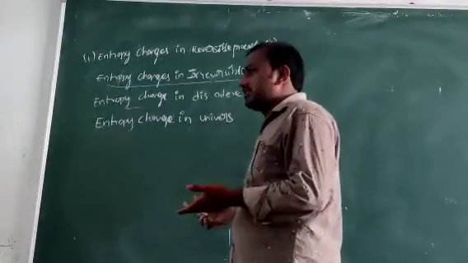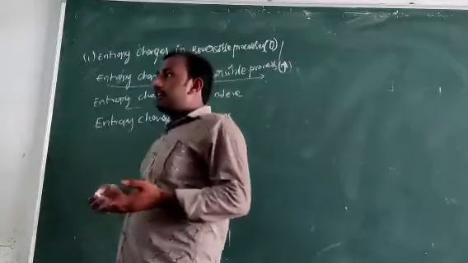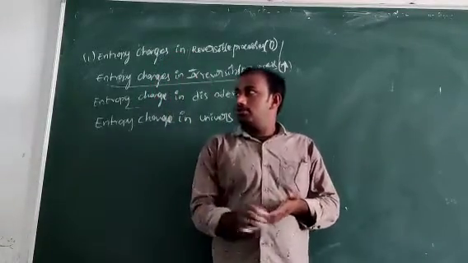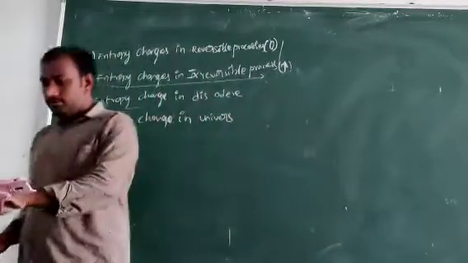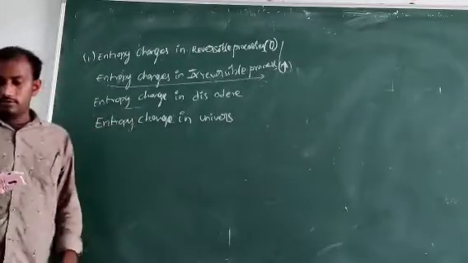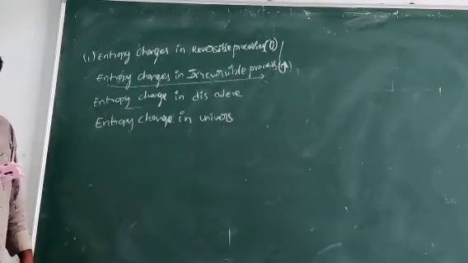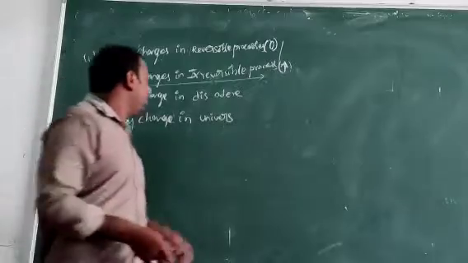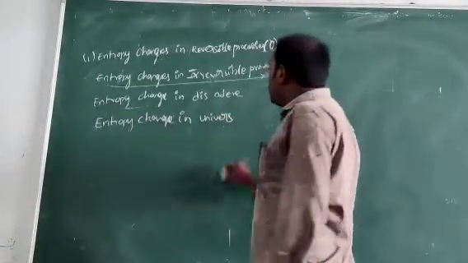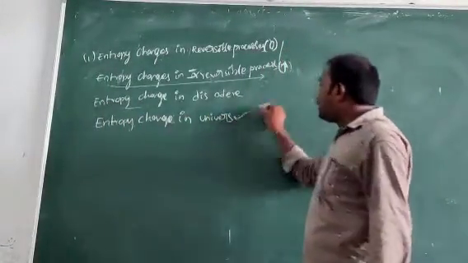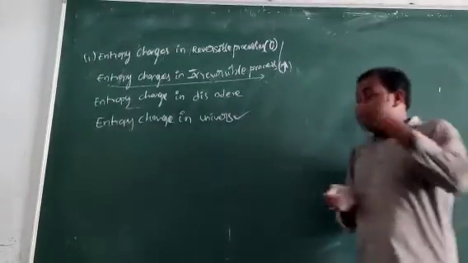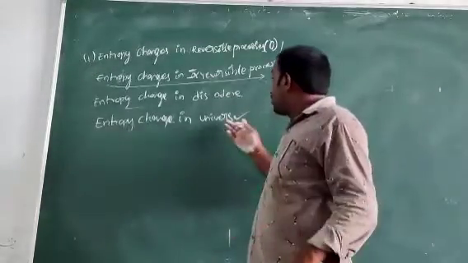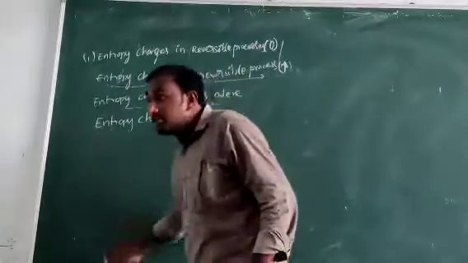Entropy will increase. Entropy will increase. So in the universe every process increases entropy, but available energy will decrease.